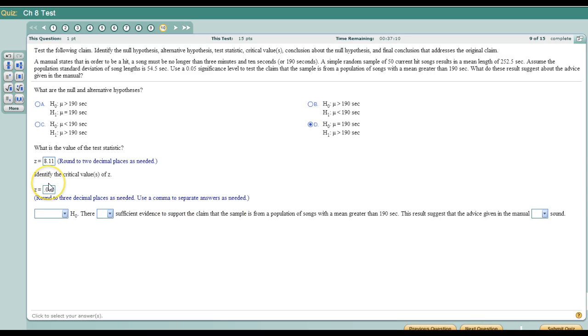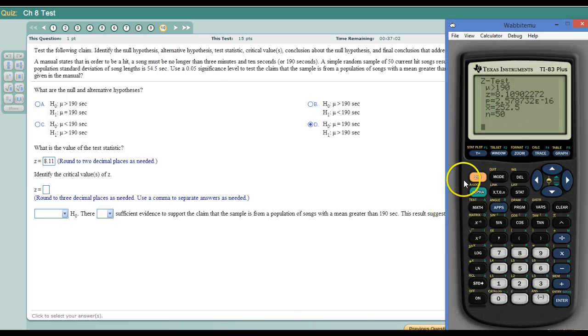Oh, I'm sorry, that's the critical values. I'm looking at the wrong thing. I went back and read that. I was looking for p-value again. Critical values. This is a 0.05 test. This is a right-tailed test because of the greater than. So when we come up with our critical number, we need to use inverse norm 1 minus 0.05 because it's in the right tail. If it had been left tail, I would just put in inverse norm 0.05. But because it's right tail, I have to put in the positive version of that number. So 1.645.